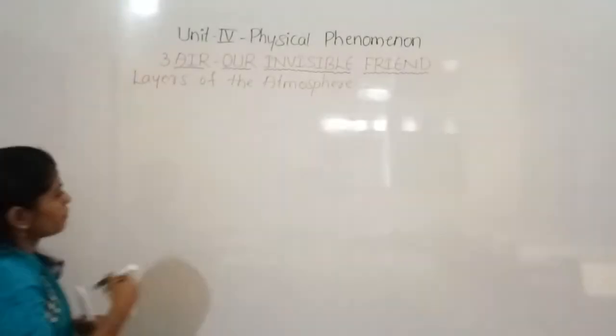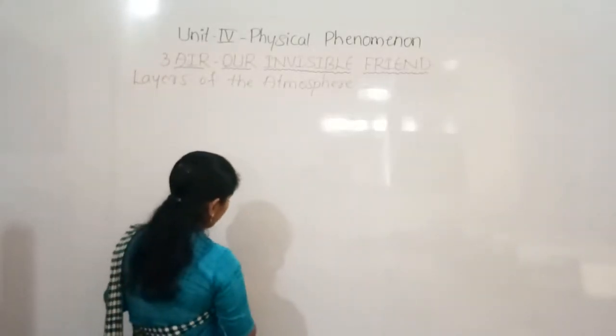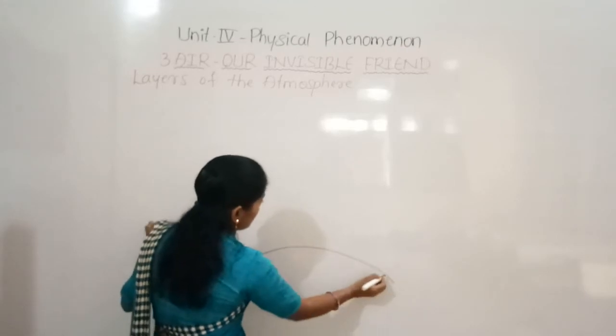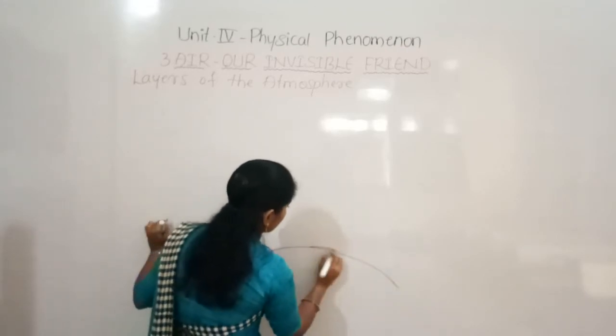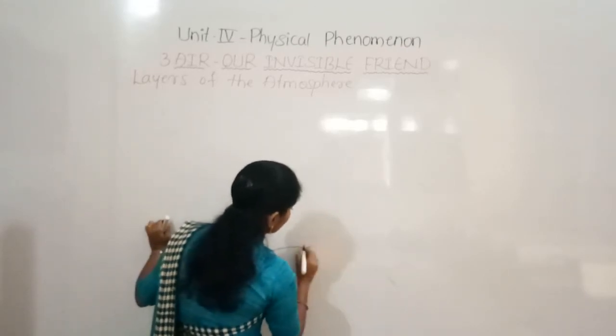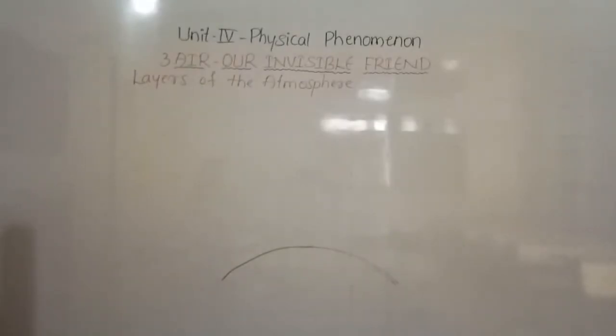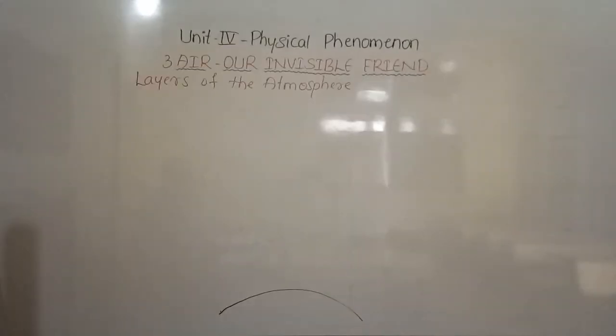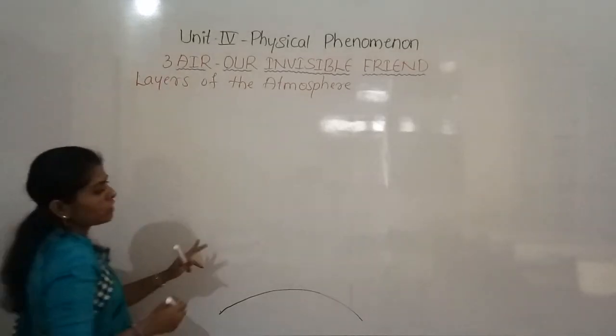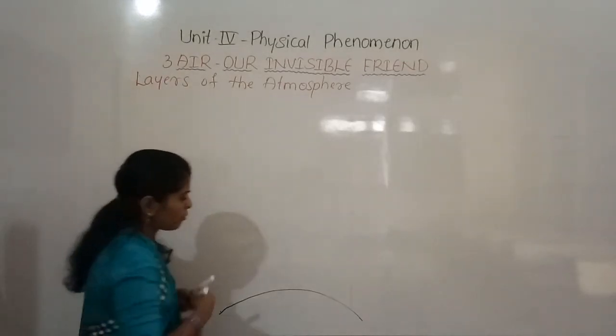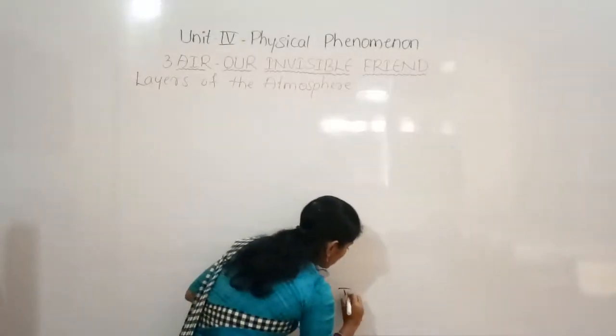So the first layer of the atmosphere is troposphere, and this layer is closest to the earth's surface. This is the troposphere.